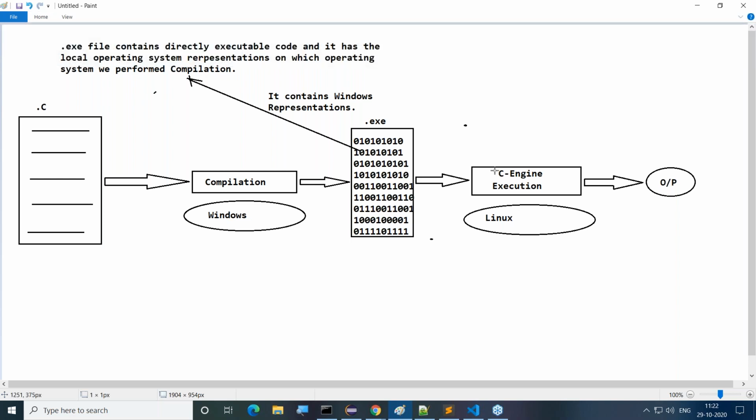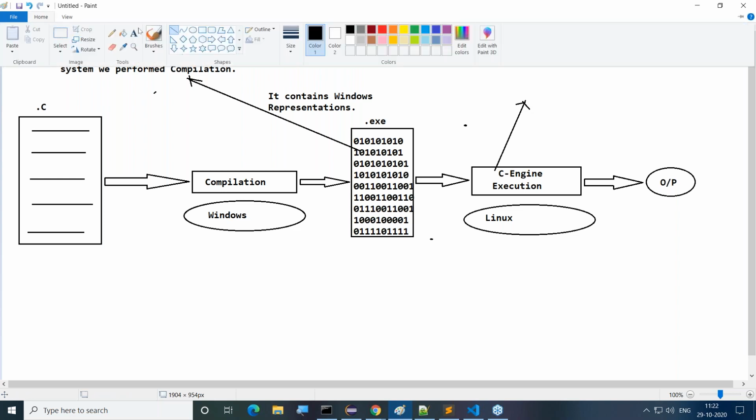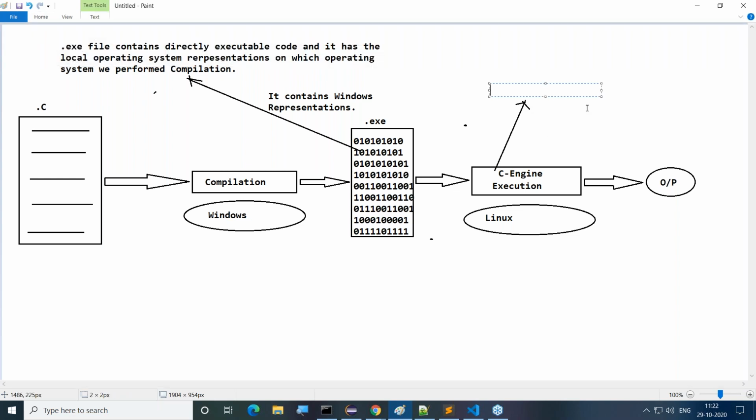That means execution is on Linux. When the C engine is available on Linux, it is able to understand or execute only Linux representations. Why? Because the C engine is available on Linux, so it requires only Linux representations.